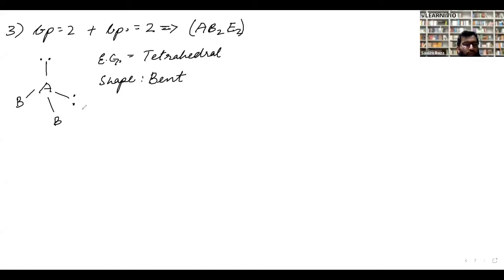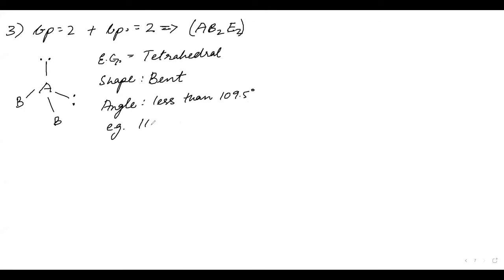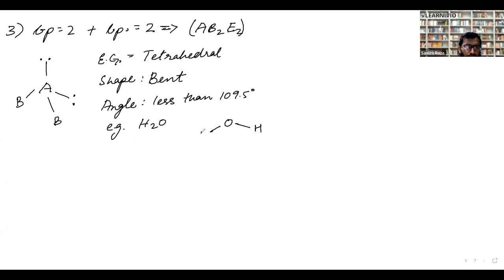Now, if the shape is bent and we have 2 lone pairs, the angle will again be obviously less than 109.5 degrees. Example here is H2O. How is the H2O? It is like this. This is the H2O structure. Now, what is the angle of H2O? The angle here is 104 degrees.